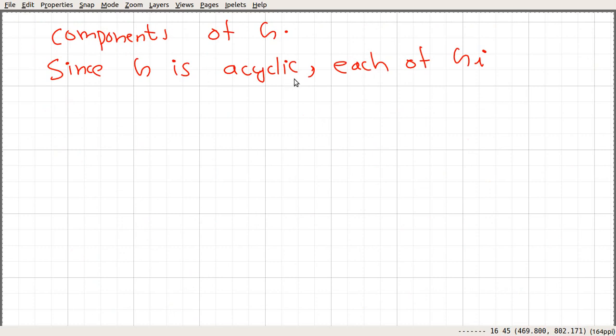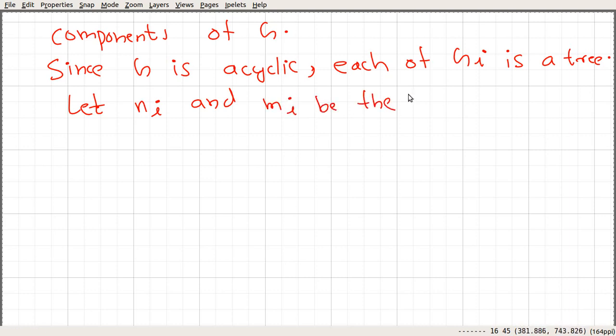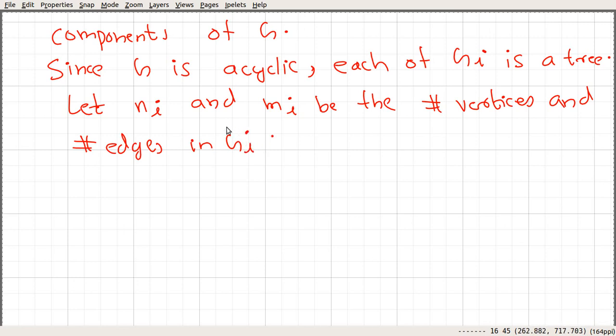Since G is acyclic, each Gi is a tree. Let ni and mi be the number of vertices and number of edges in Gi.